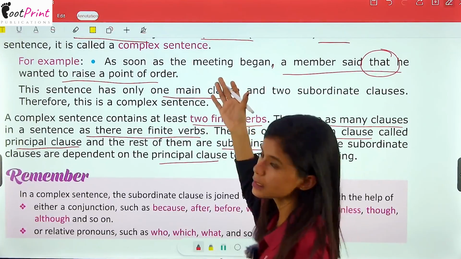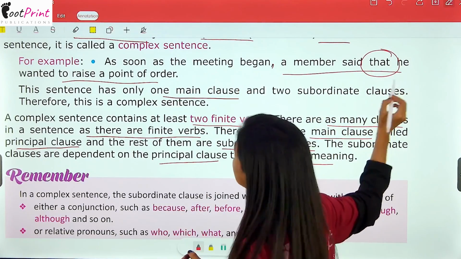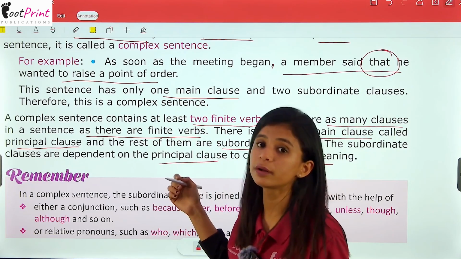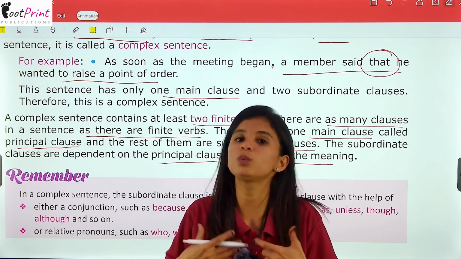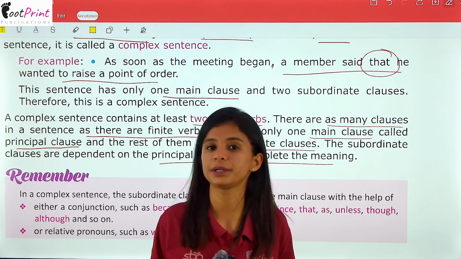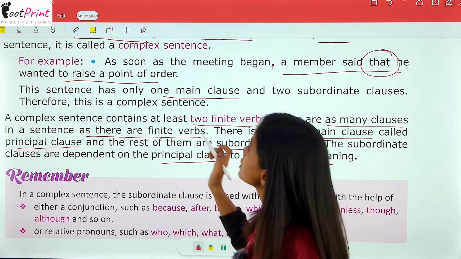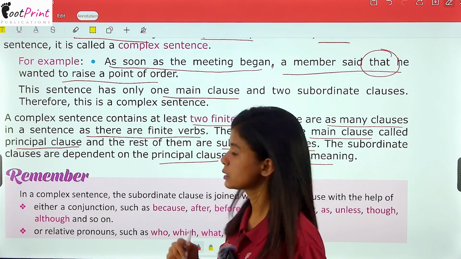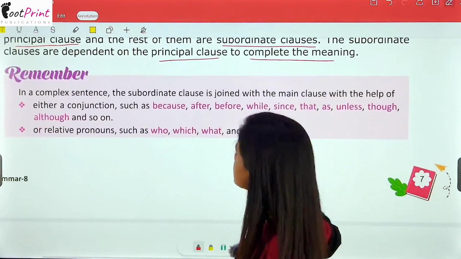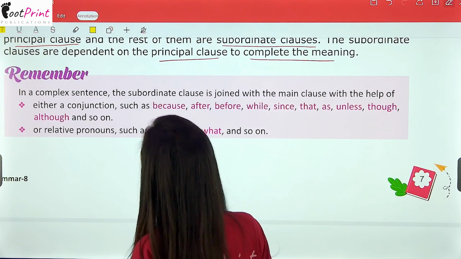For example, in this sentence only, a member said that he wanted to raise a point of order. It will not make complete sense, that is, whose member and when he said and what he wanted. We will not be able to understand this without the first one, right? So, let's see the points that you have to keep in mind.